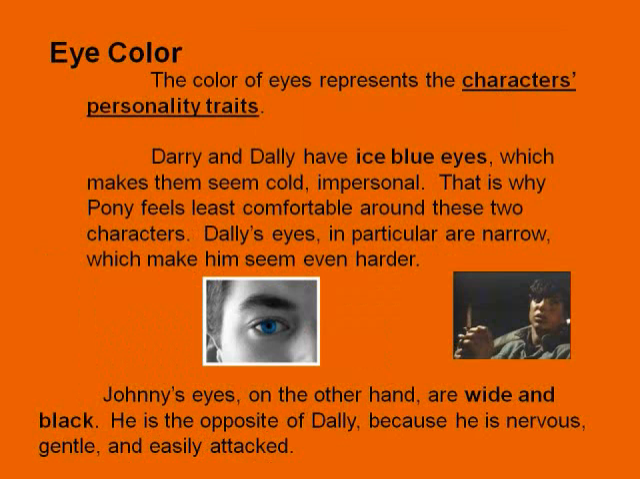The color of eyes represents the character's personality traits. Darry and Dally have ice blue eyes, which makes them seem cold and impersonal. That's why Pony feels least comfortable around these two characters. Dally's eyes in particular are narrow, which makes him seem even harder. Johnny's eyes, on the other hand, are wide and black. He is the opposite of Dally because he's nervous, gentle, and easily attacked.